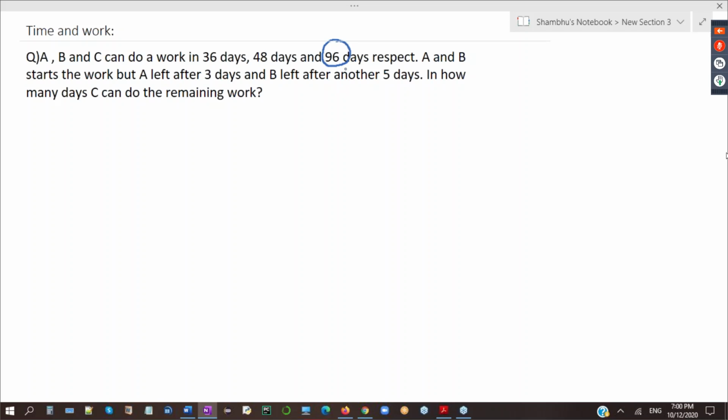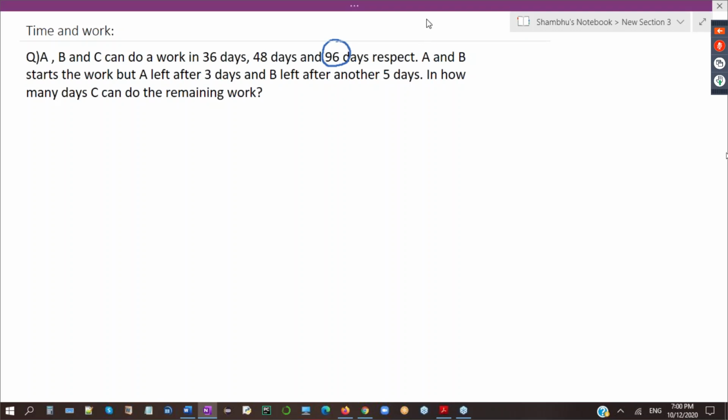But already some work is done, he has to do the left out work, and you are saying 169. That is completely wrong. Some of you are answering correct. It will be somewhere between 70 and 80.